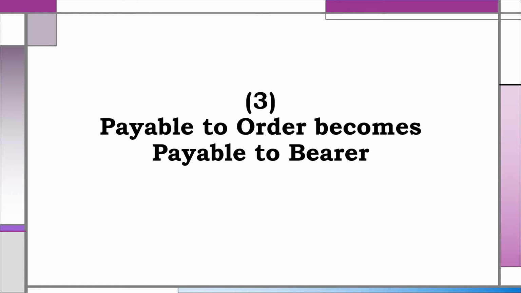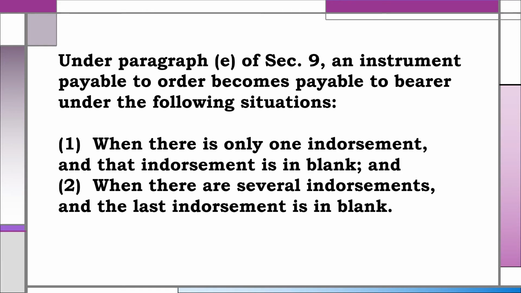The third topic is when an instrument payable to order becomes payable to bearer. Under paragraph E of Section 9, an instrument payable to order becomes payable to bearer under the following situations. 1. When there is only one endorsement and that endorsement is in blank, and 2. When there are several endorsements and the last endorsement is in blank.